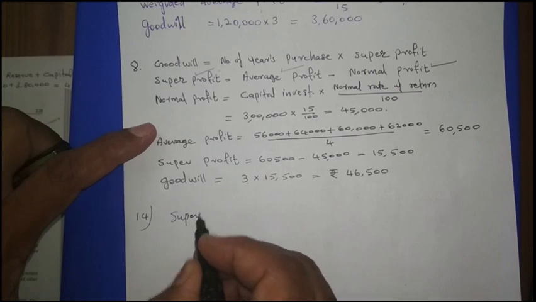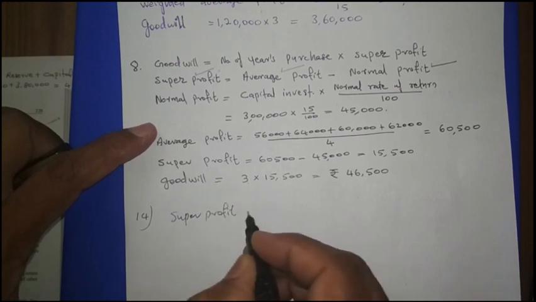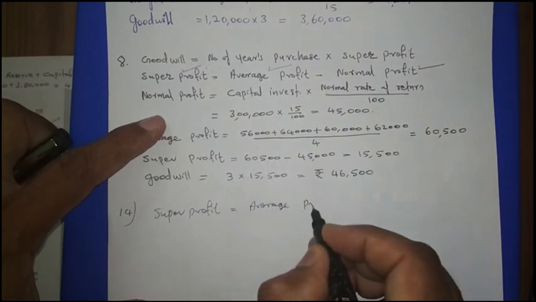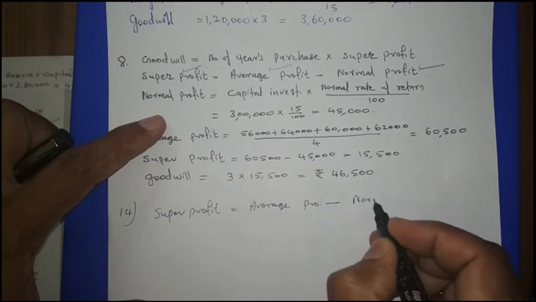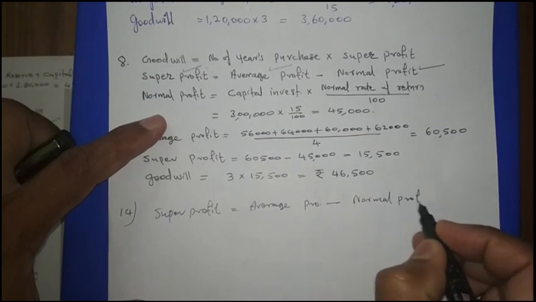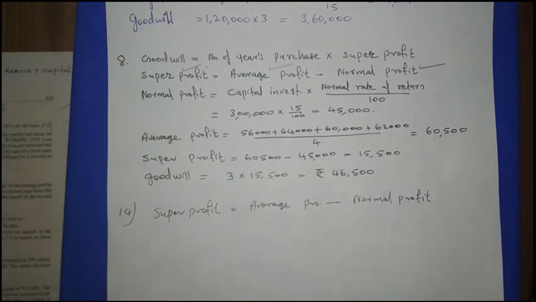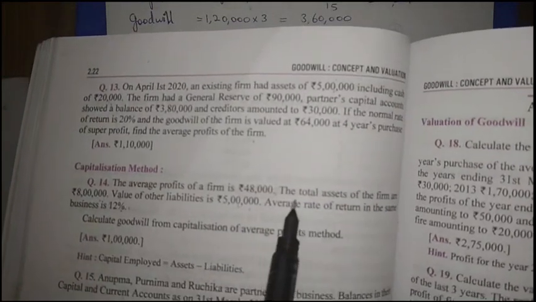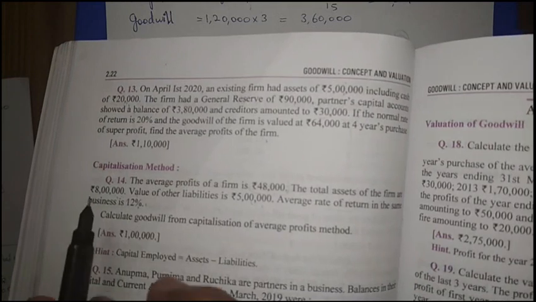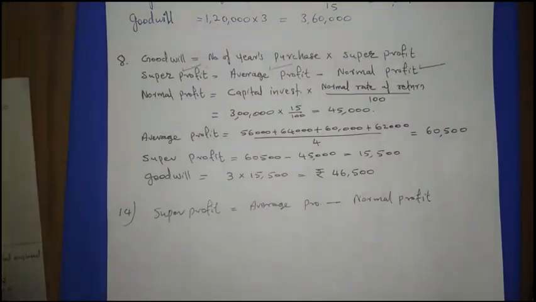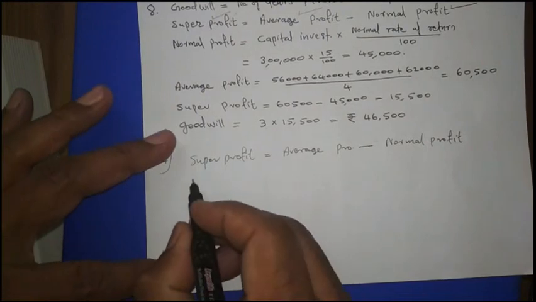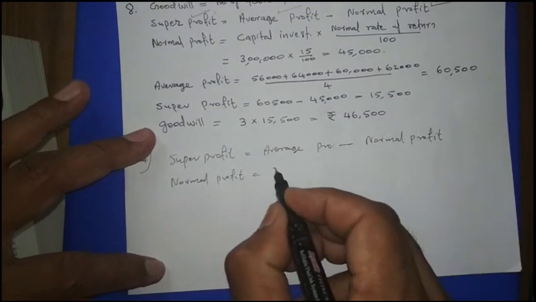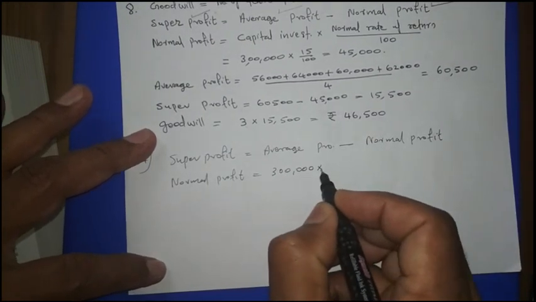Super profit is what? Super profit is average profit minus normal profit. Then to find out the normal profit, here the capital employed we calculated, that is the total assets minus current liabilities, it is coming 8 minus 5, 3 lakh. So normal profit is equal to capital employed, 3 lakh, into normal rate of return.